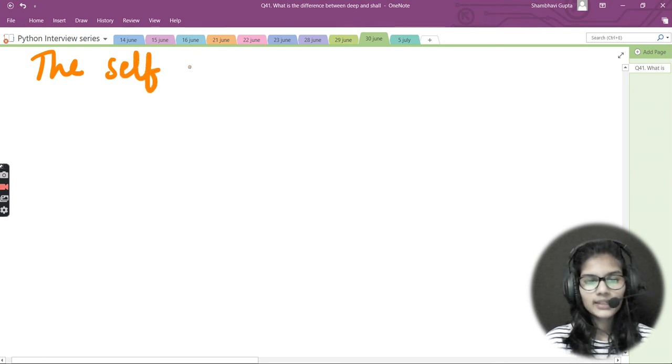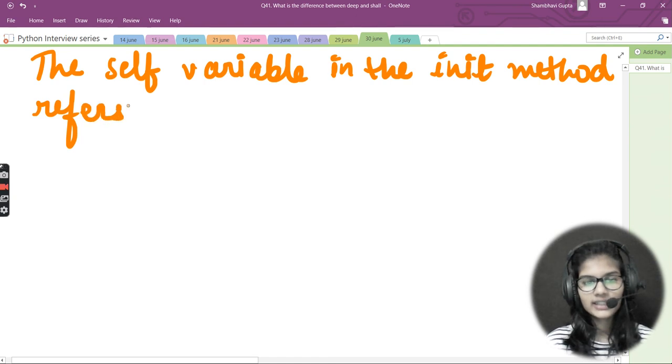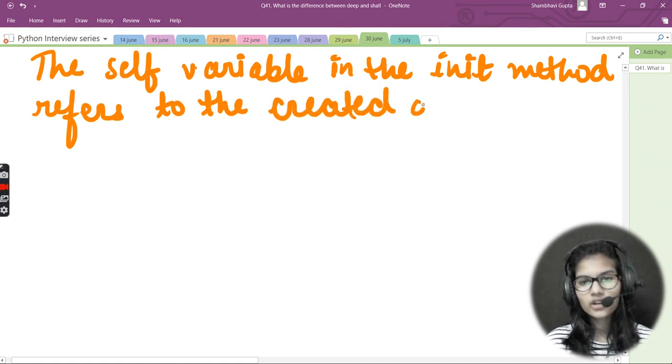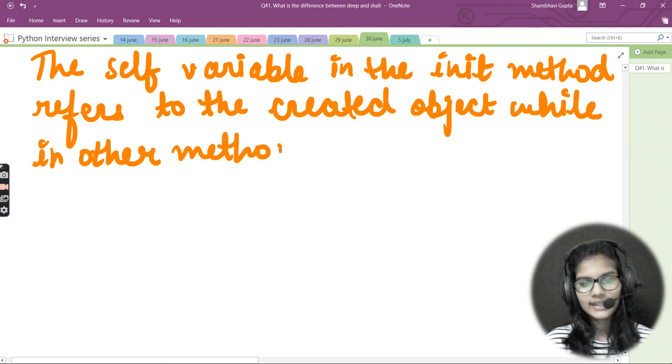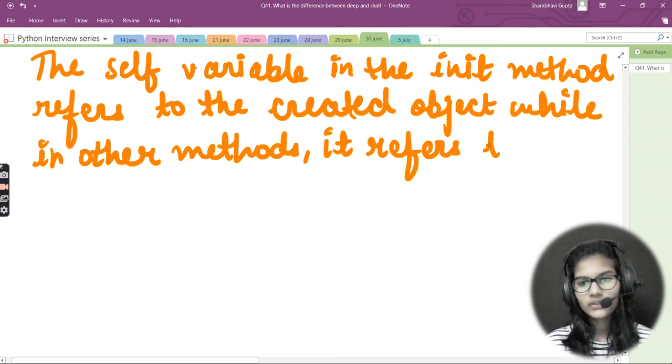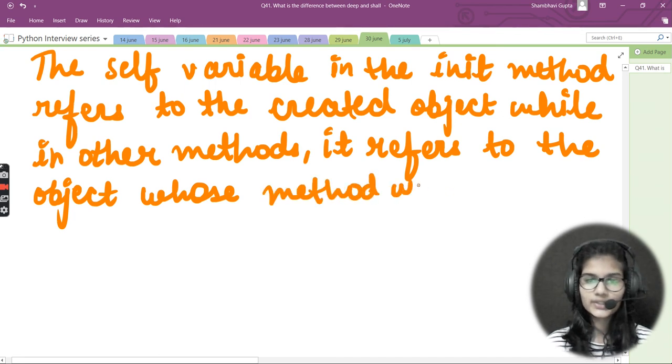I will write that the self variable in the init method refers to the created object, while in other methods it refers to the object whose method was called, right?